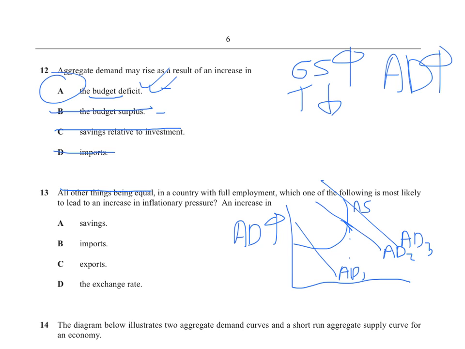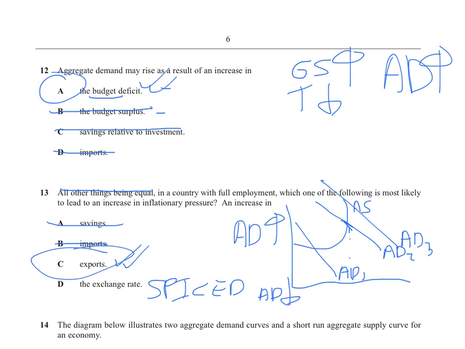Right. Which of the following is most likely to lead to an increase in inflationary pressure? An increase in savings? No, that's going to make AD go down, so that's stupid. An increase in imports? That again makes AD go down. C though, an increase in exports makes AD go up. Now remember, an increase in the exchange rate is strong pound, imports cheap, exports dear, which makes AD go down. So the answer is C, exports.